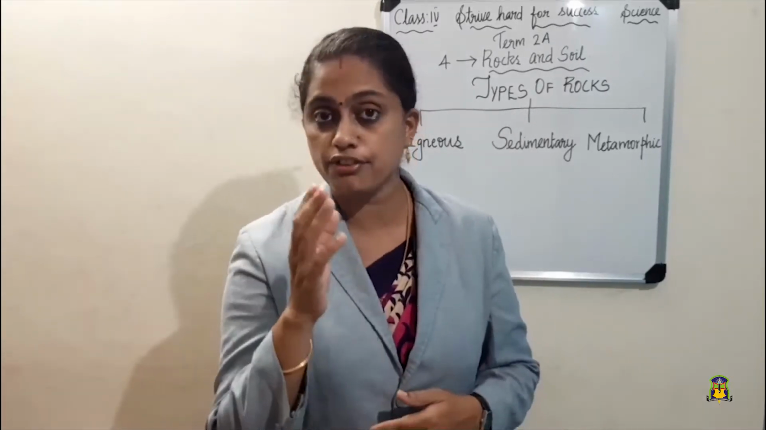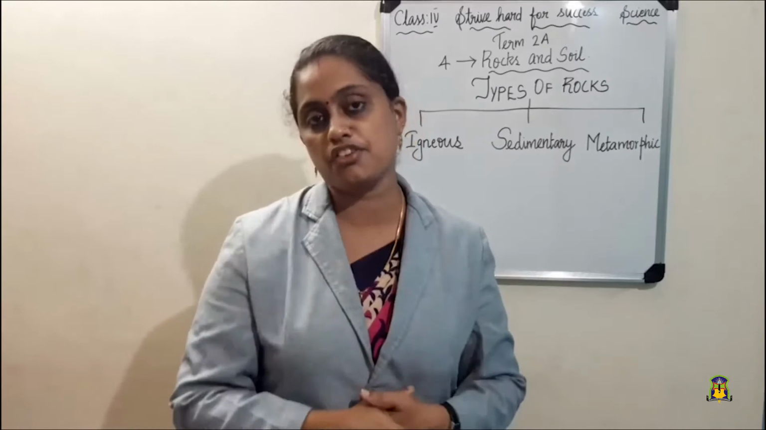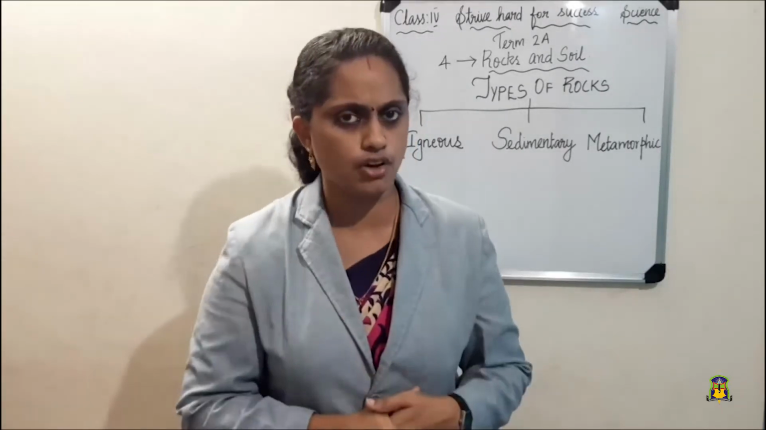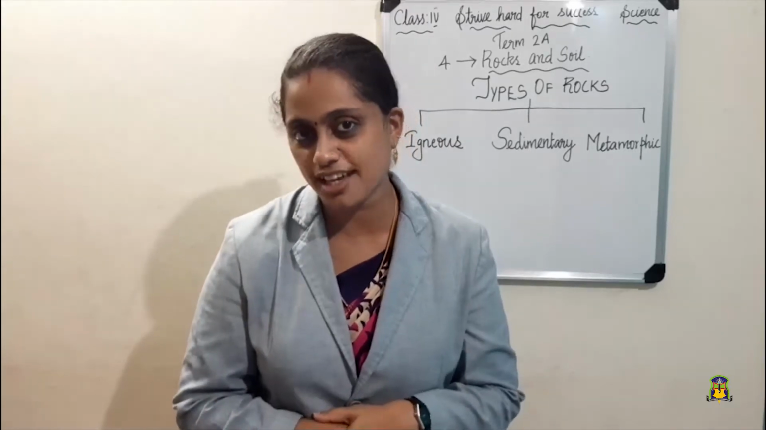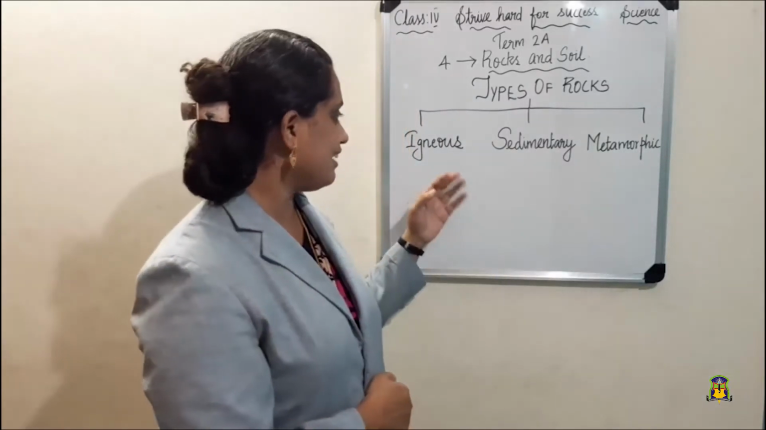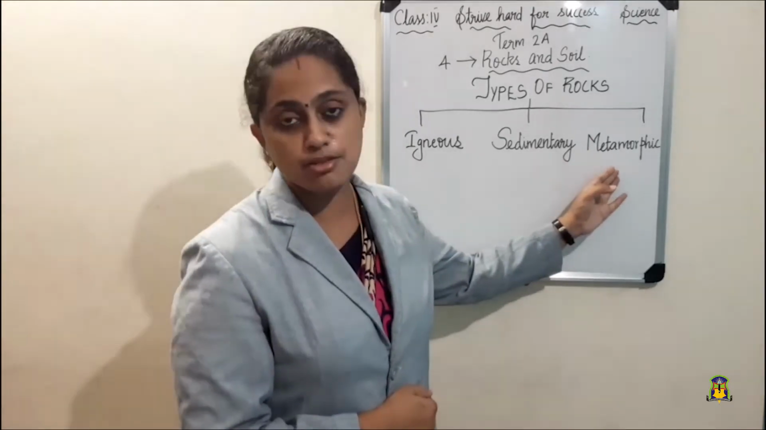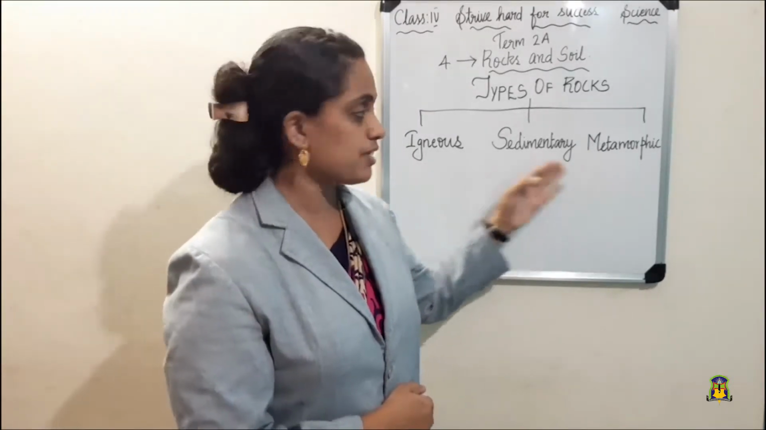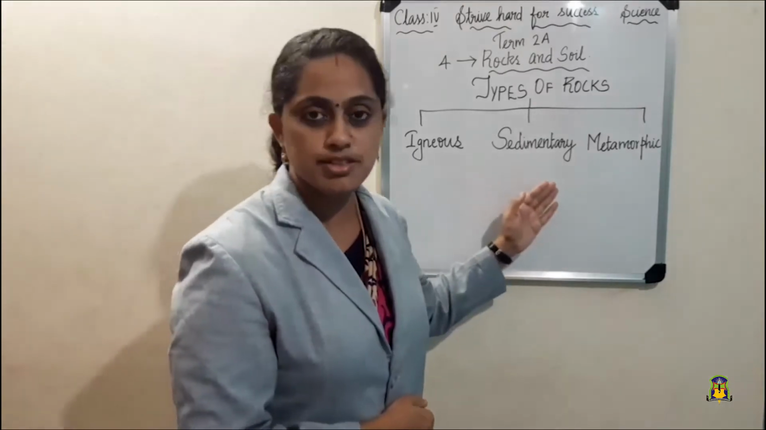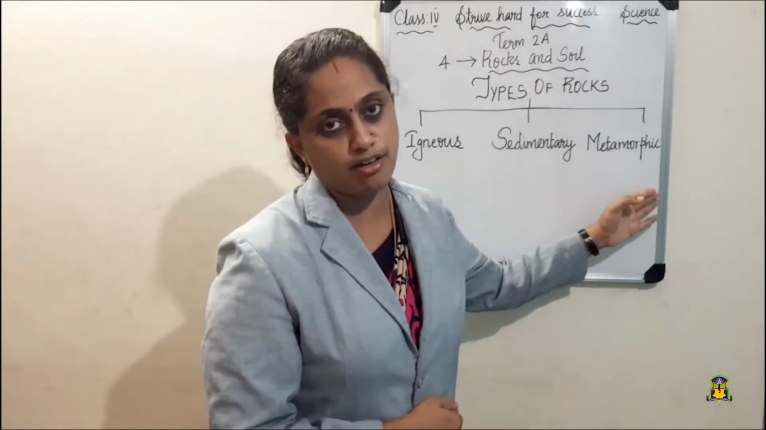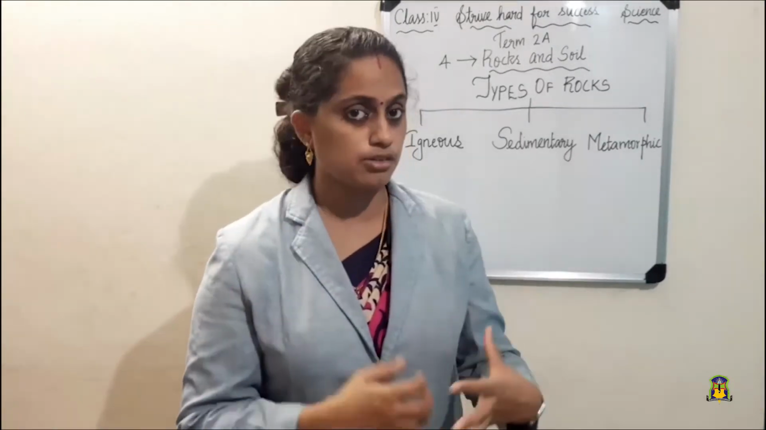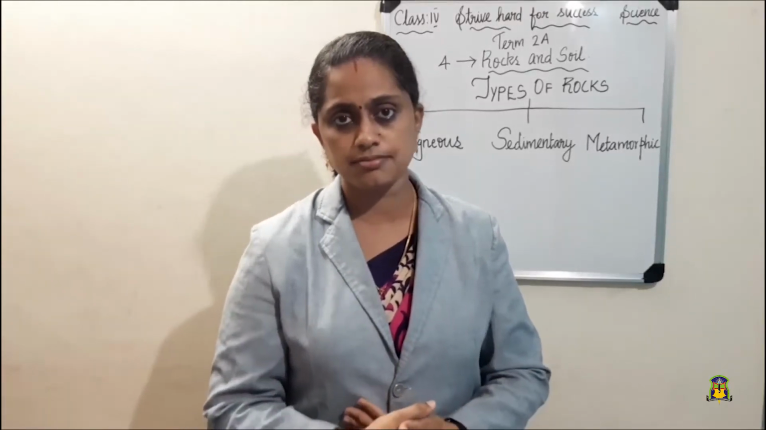Children, the rocks found on the earth are formed in three different ways. Based upon how they are formed, we can classify these rocks into three different types. Which are the three different types of rocks? Yes, igneous rocks, sedimentary rocks and metamorphic rocks. So once more, igneous rocks, sedimentary rocks and metamorphic rocks. So clear about the three different types of rocks?